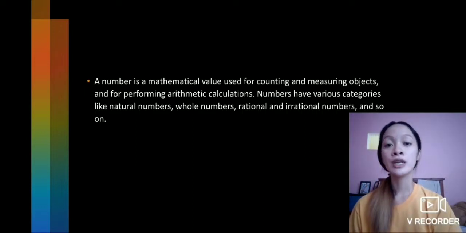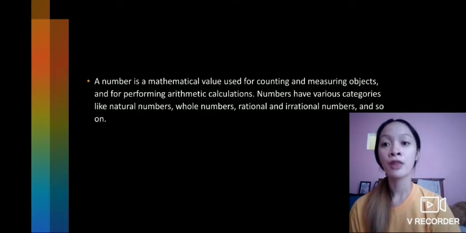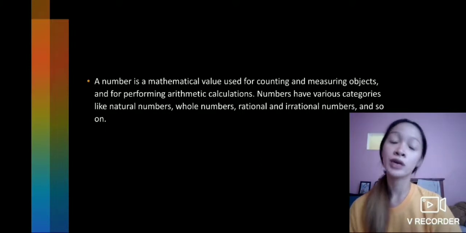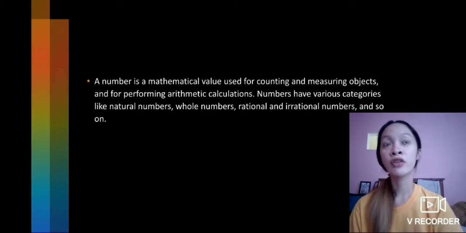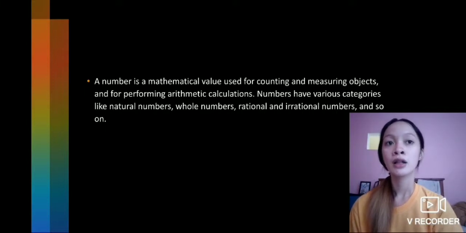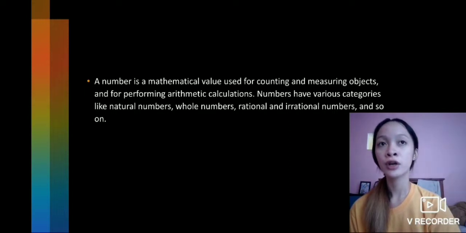A number is very useful to us because we can calculate other numbers by using a calculator, and we can measure other objects while using numbers. And there are various categories like natural numbers. An example of natural numbers is 1, 2, and other positive numbers with no signs, no symbols like that, and the whole numbers.